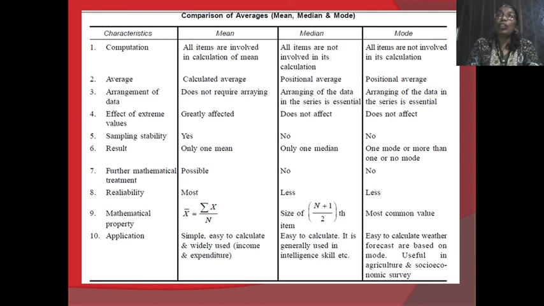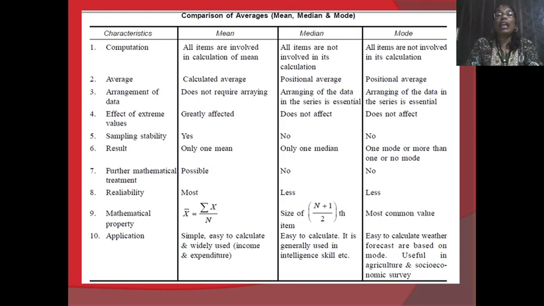If one mode occurs, it is termed unimodal data. When two mode values are present in the same data, it is termed bimodal. When more than two mode values are obtained, it is termed multimodal data.